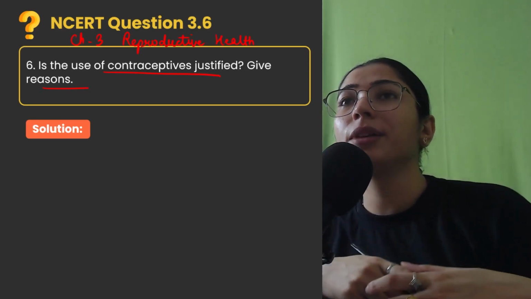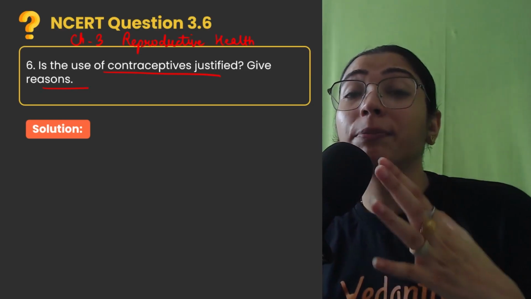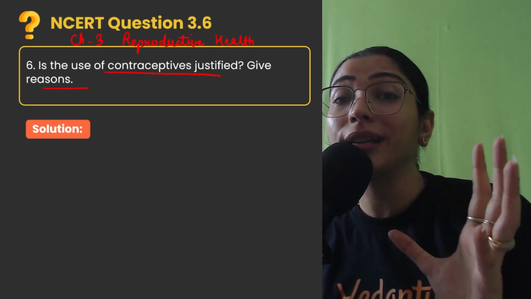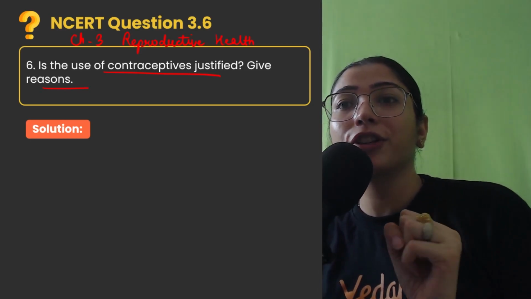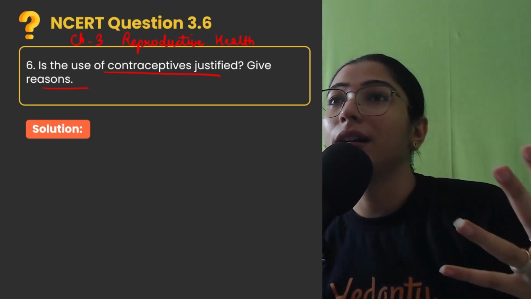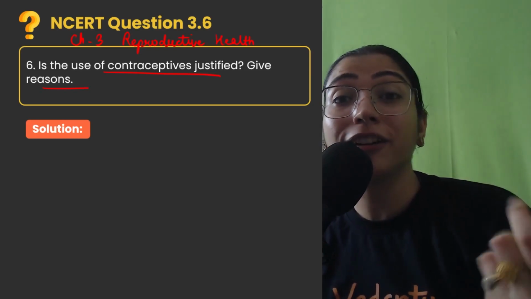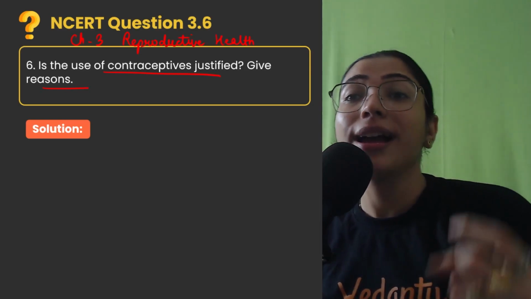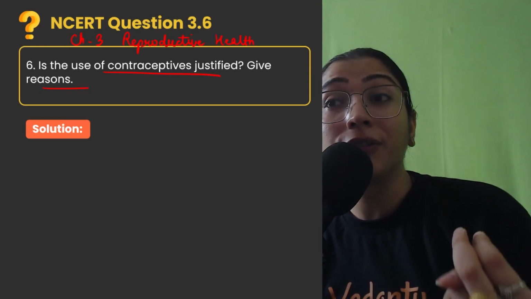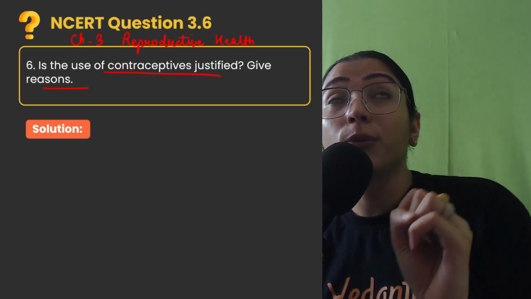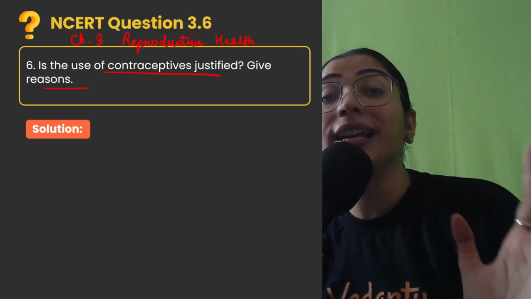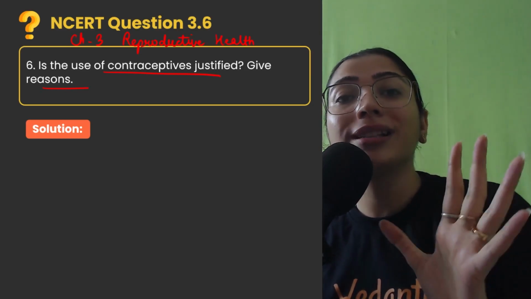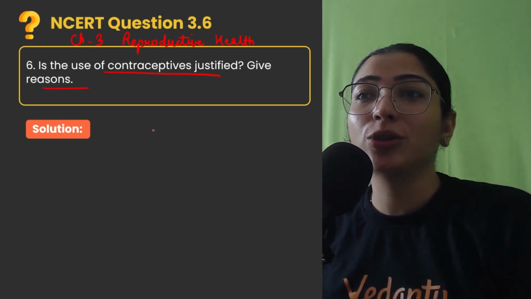So the first reason we can give here is that if contraceptives had not been used, there would have been an absolute increase in the population growth, because of which people would have suffered the scarcity of basic requirements, even like food, shelter, clothing, etc. And secondly children, if contraceptive devices would not have been used, there might have been a massive increase in the spread of sexually transmitted diseases that right now is under control. So let's give these two reasons.